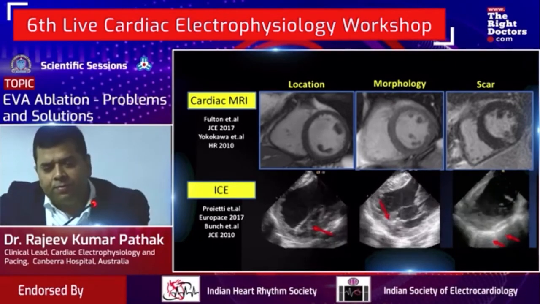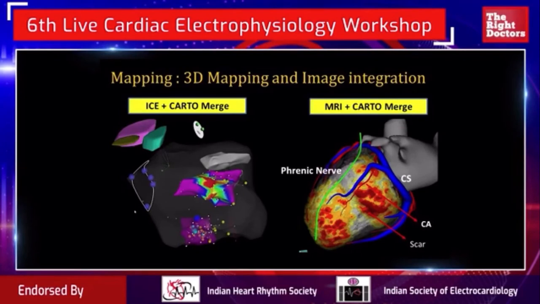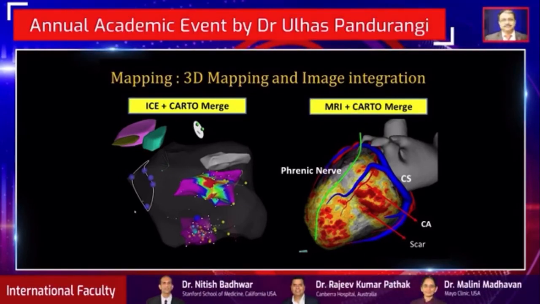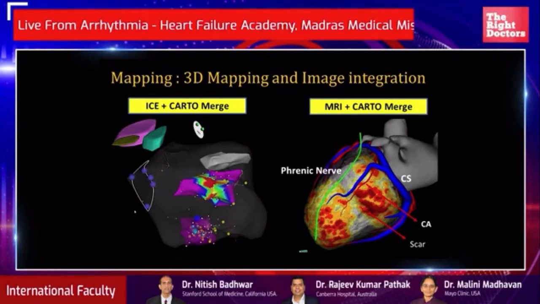Use of 3D imaging and integration is extremely important, and that's why I've been using CARTO and intracardiac echo to merge the CARTO sound image, and then use an activation map and pace map, as I personally have found to be really useful.